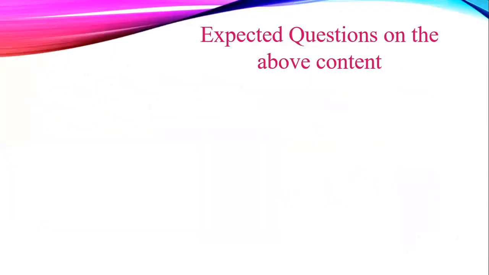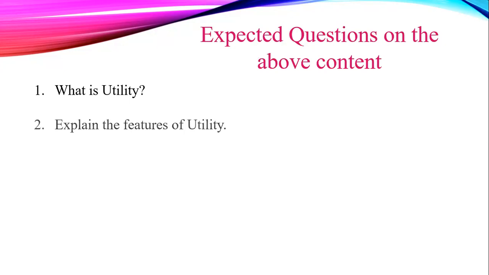So this is all about the types of utility. Now, see the expected questions on the above content. What is utility? You have to explain here the definition of utility. Explain the features of utility. While writing the features, first write the definition of utility and then write down the features. Third question, explain the types of utility. Again, the same principle is applicable here. While writing the types of utility, first write down the meaning or definition of utility and then write the types of utility.